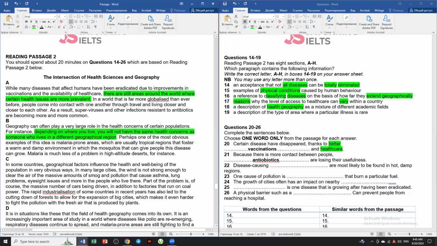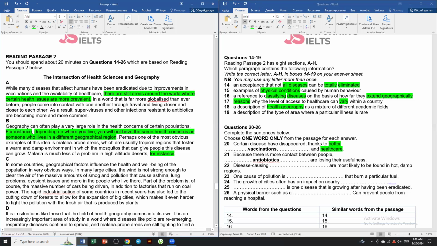Perhaps one of the most obvious examples of this idea is malaria-prone areas, which are usually tropical regions that foster a warm and damp environment in which mosquitoes that can give people this disease can grow. Malaria is much less of a problem in high altitude deserts, for instance. We have several for instances here. We want to take that and highlight it. Take this one as well.